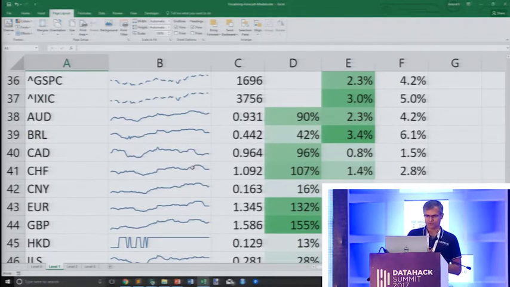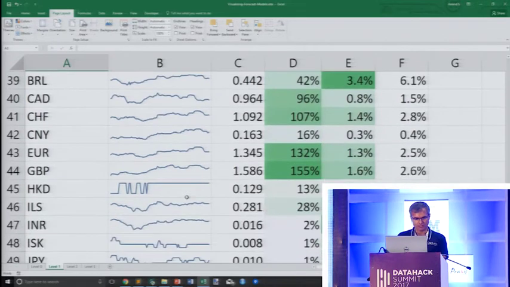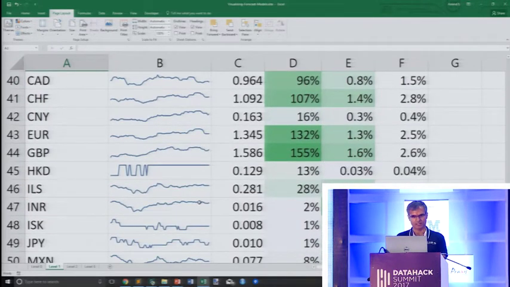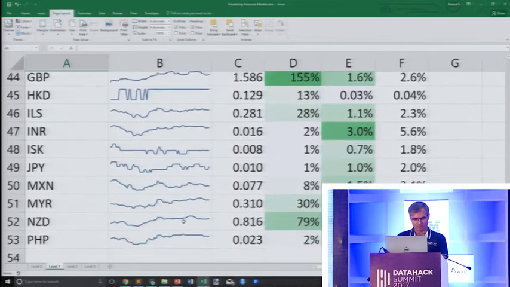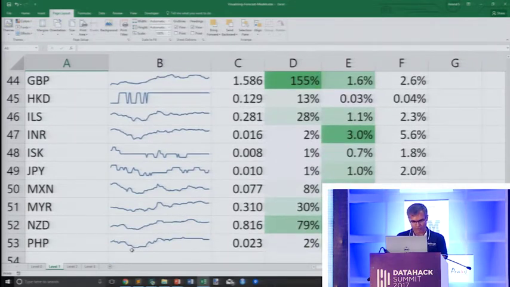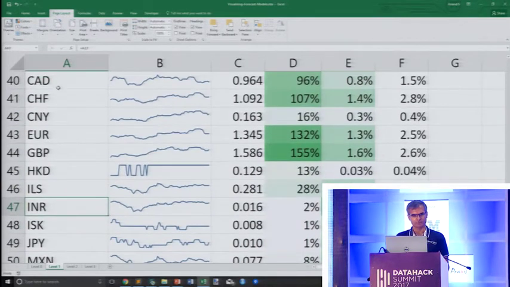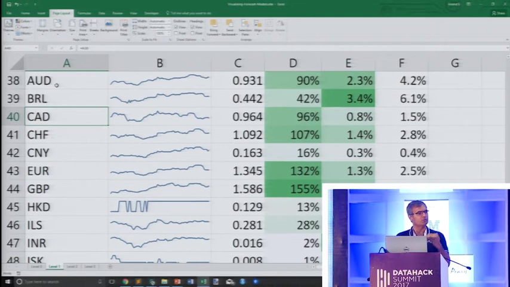Now, this is useful. So, I can see that the Australian dollar is gently increasing. The Canadian dollar dipped and then increased. The Indian rupee dipped, then increased. The Philippine peso dipped and then increased. And then I say, wait a second, I said that 3 times. So, maybe there's something in common between the Philippine peso and the Indian rupee and the Canadian dollar. They seem to be moving together.